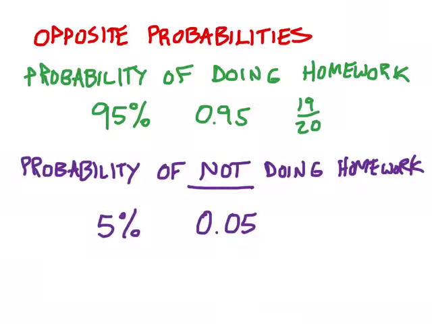If we think of a fraction as being out of 1, whatever's in the denominator, if it was in the numerator, would be 1. So 20/20ths would be our whole in this case. And so if I have 19/20ths for doing homework, what's left is 1/20th for not doing homework. And these are our opposite probabilities, and you should be able to come up with these pretty easily.